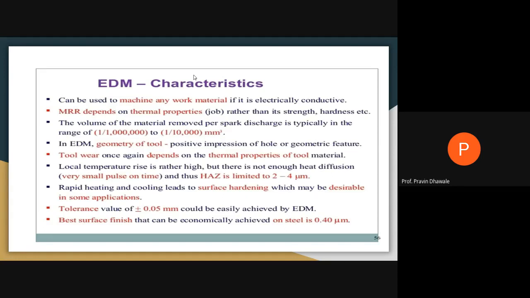The amount of material to be removed per spark discharge is typically in a range of 1 upon 10 lakh to 10,000 mm3.